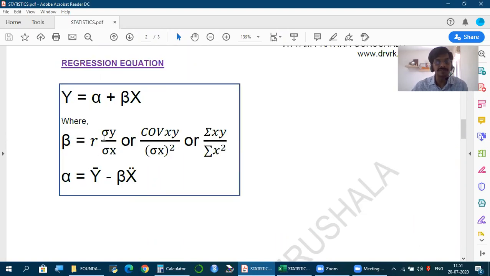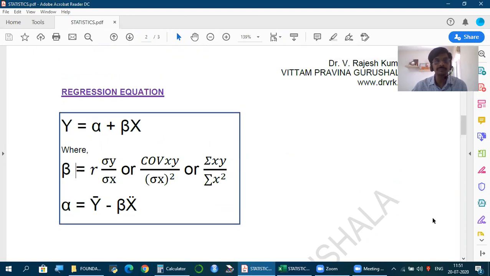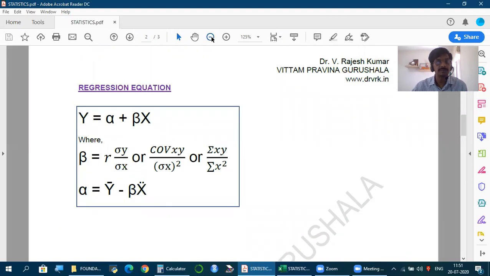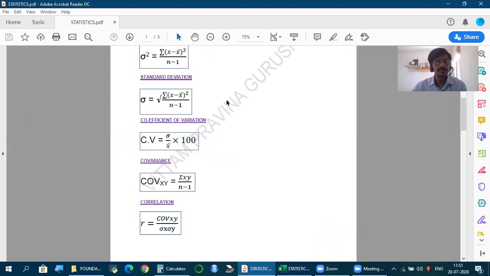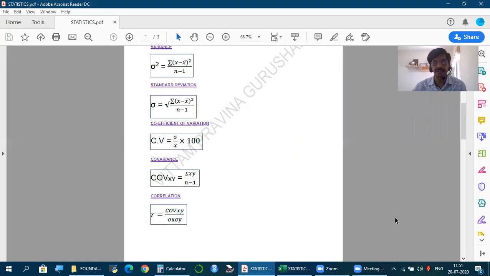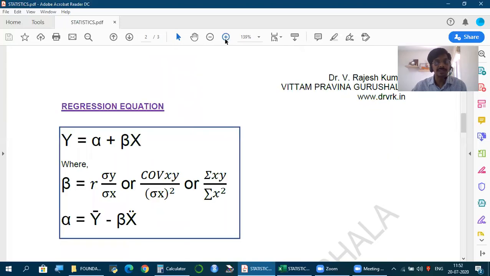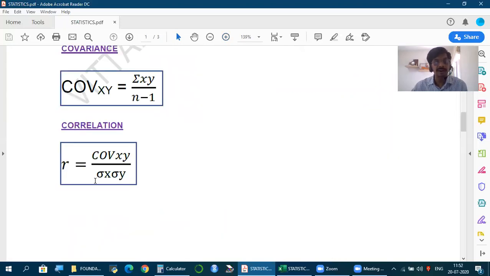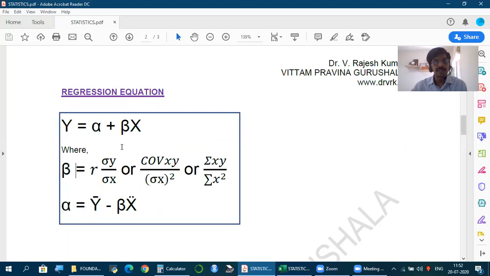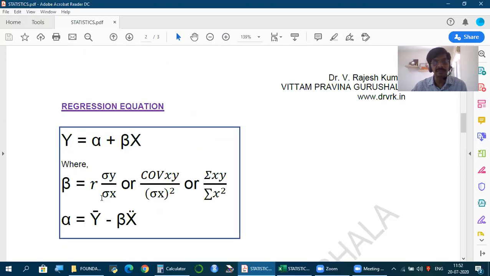So let us say I put that formula here. Covariance x and y by standard deviation of x and standard deviation of y. What happens then? Since in the denominator we have standard deviation of x into standard deviation of y, the standard deviation of y and this can get cancelled.